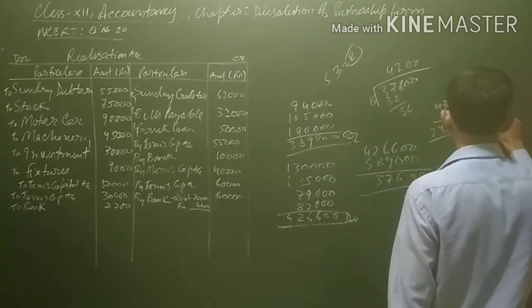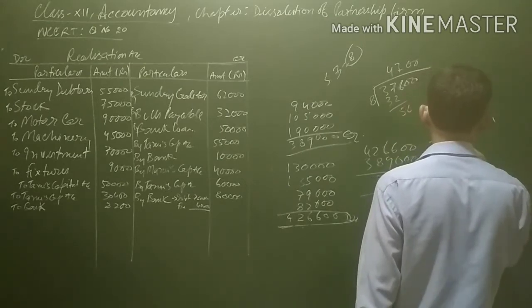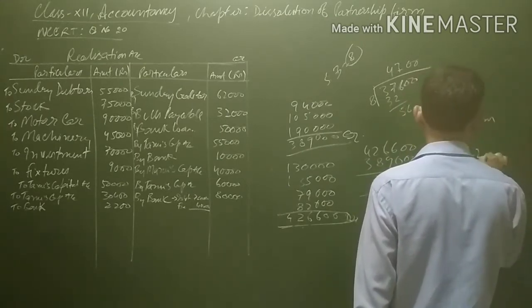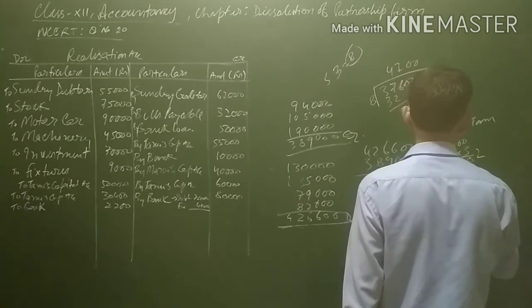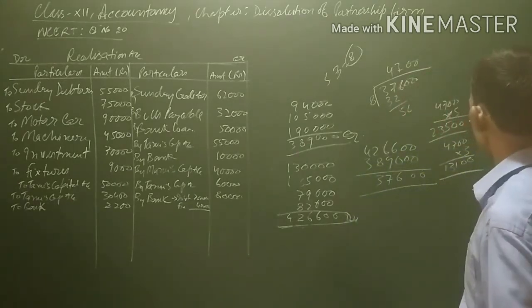This will be for Tanu. Then 4,700 into 3 is 14,100.